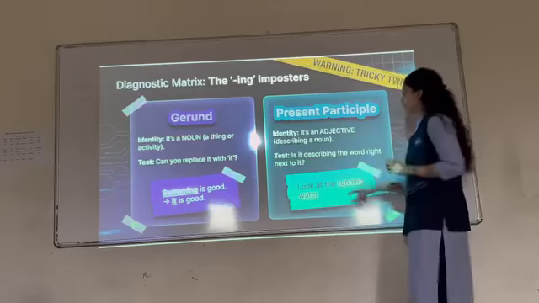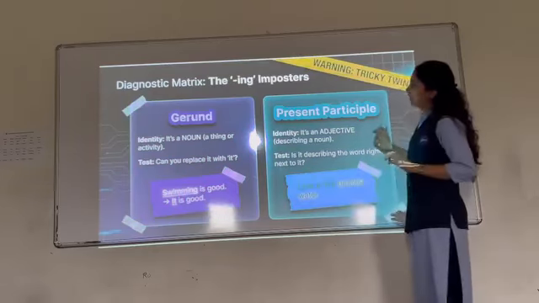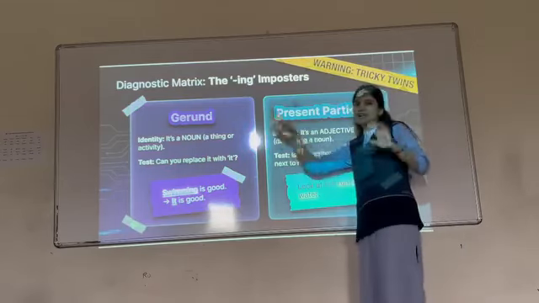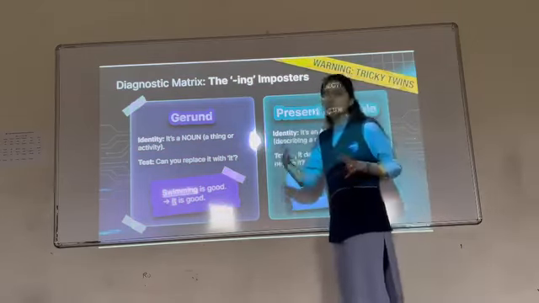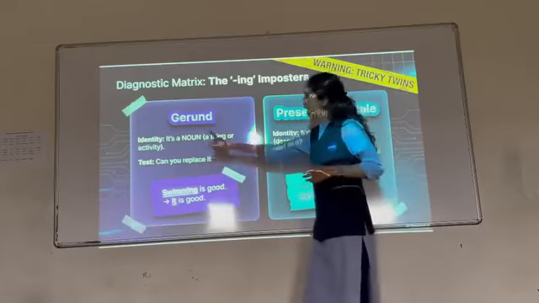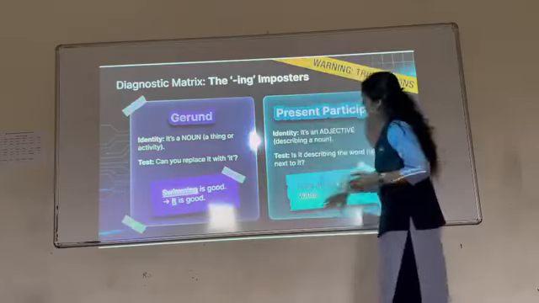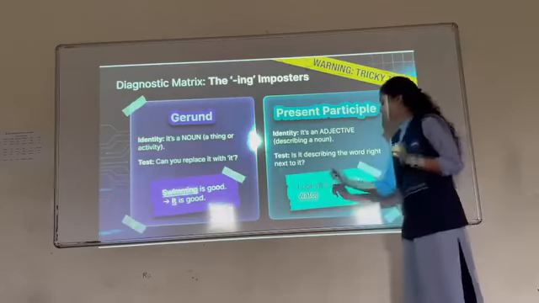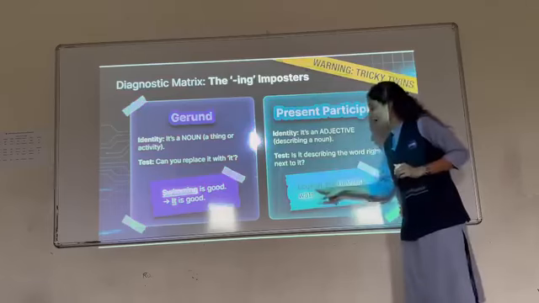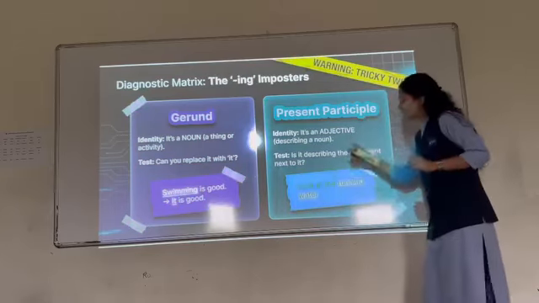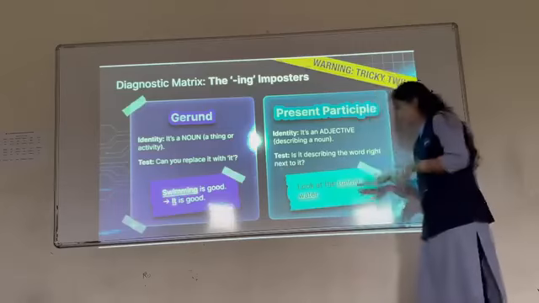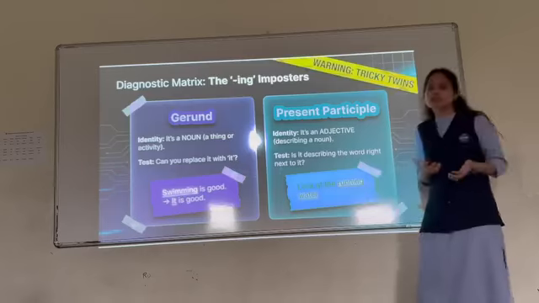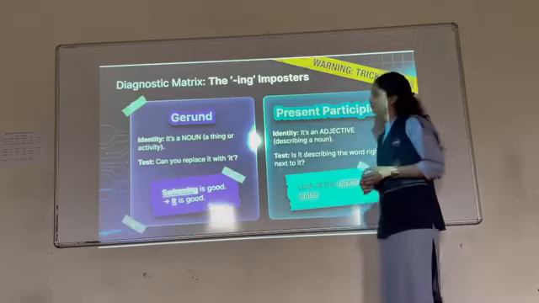Present participle is, look at the running water. See why this slide is there, because they both look similar but they are totally different. Why? Because this is the ing form acting as a noun and this is the ing form acting as an adjective. Look at the water. Look at the running water. There is water, but how is the water? It is running water. So it is telling you something about the water, whether it is still or running. That is why the present participle acts as an adjective in a sentence.